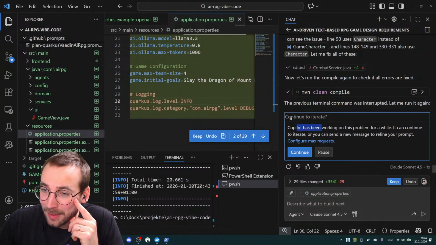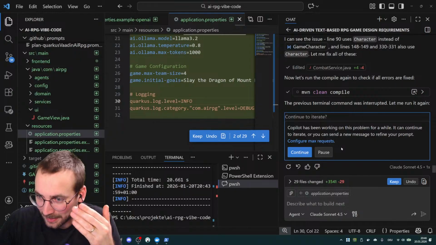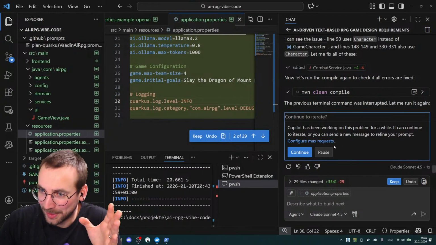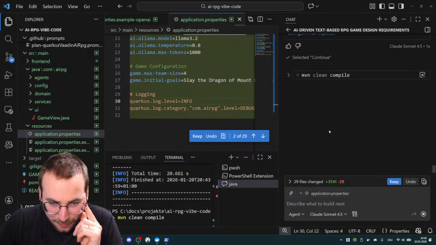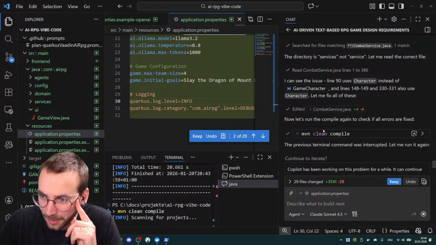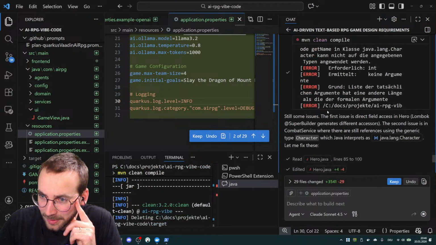Yeah, and now we have that. Continue to iterate. Copilot has been working on this problem for a while, so it's basically questioning you, is it really necessary or shall we stop? But I wanted to continue, of course. No. Are we still getting errors? Yeah.